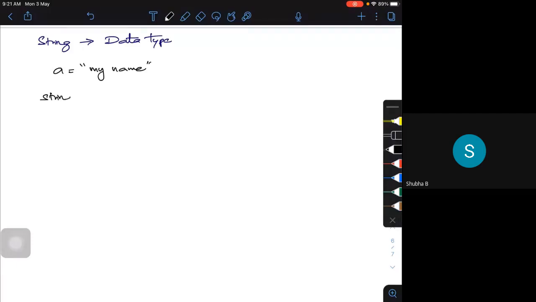There are certain built-in functions, also called built-in methods, to work on strings. What do you mean by it actually? Say for example, let me take an example. Let me take a very simple example.